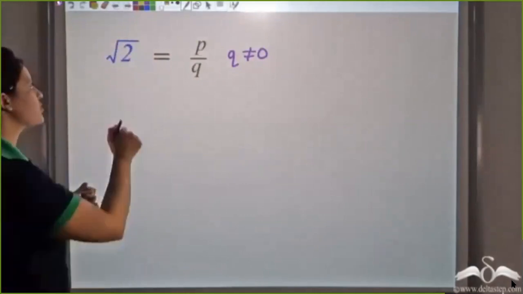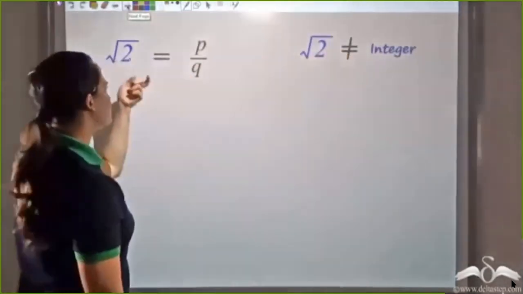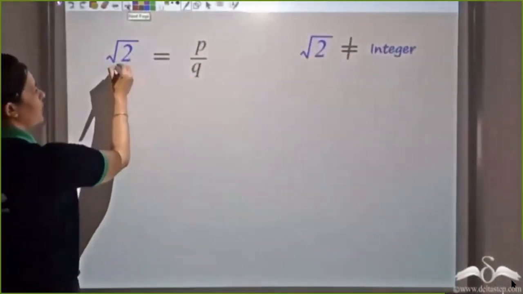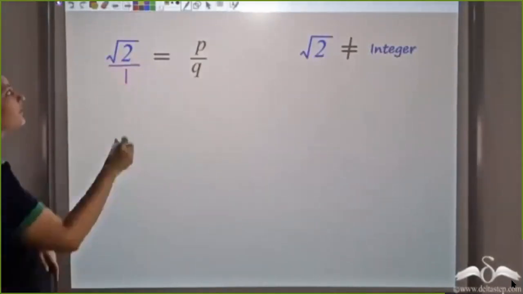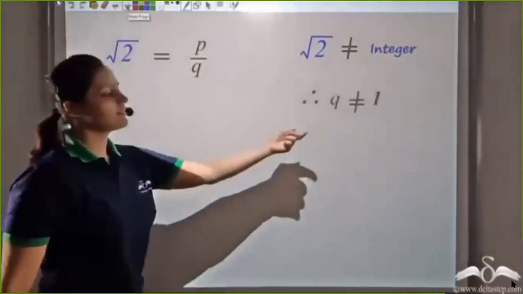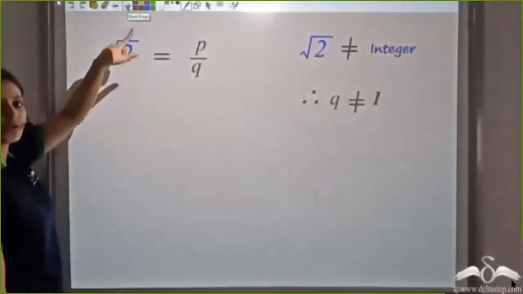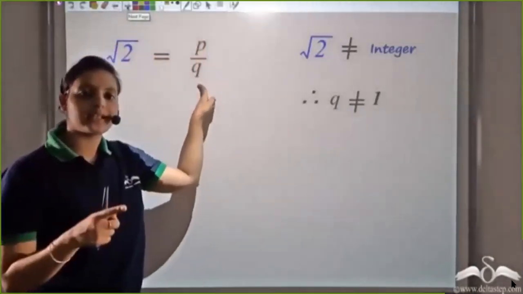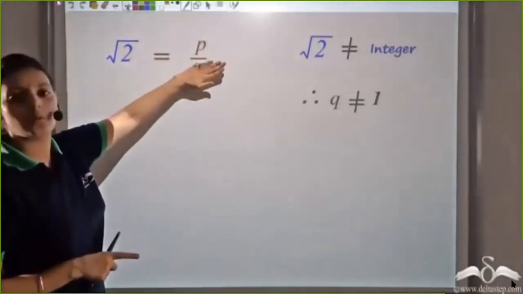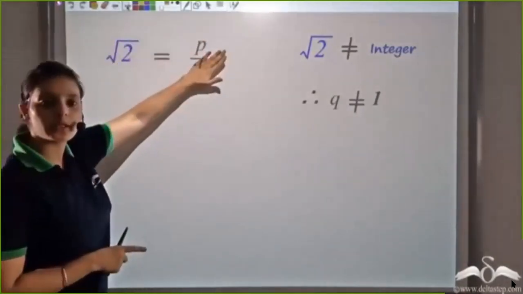So I cannot write it as under root 2 by 1, which means q is not 1, because p by q represents an integer only if q is 1.